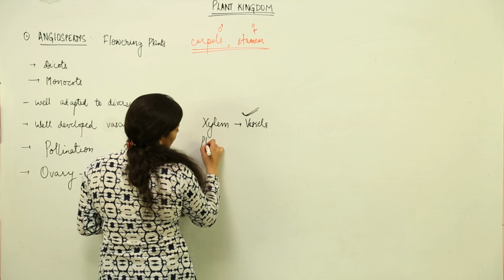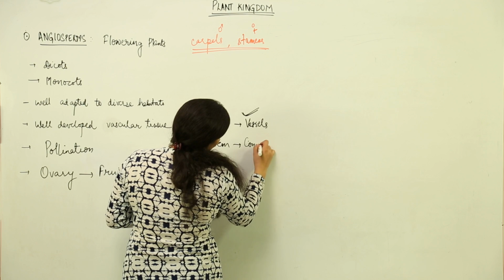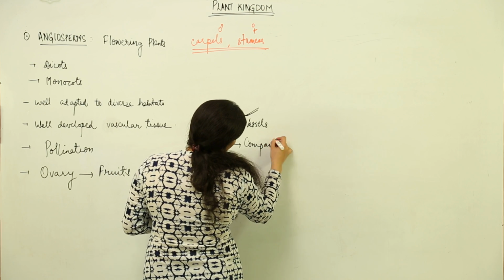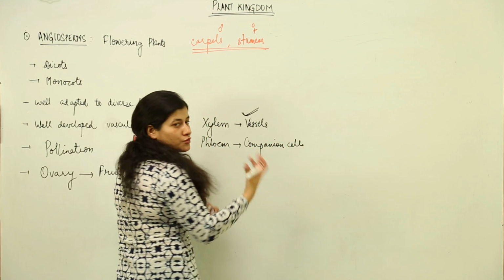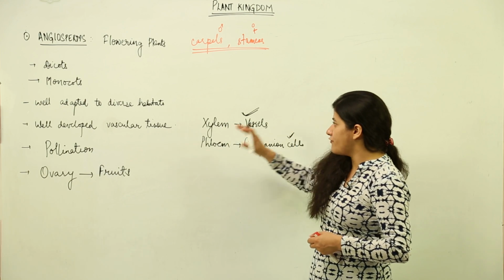And in the case of phloem, the companion cells which were absent, it is going to have companion cells as well, apart from the other cells which are present to make up a vascular tissue. So this is one condition in the case of angiosperms.